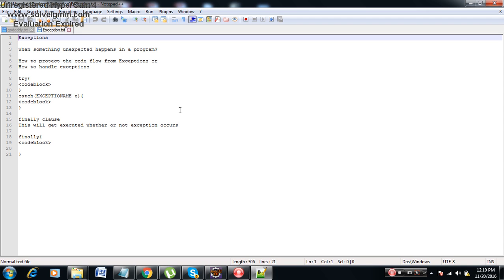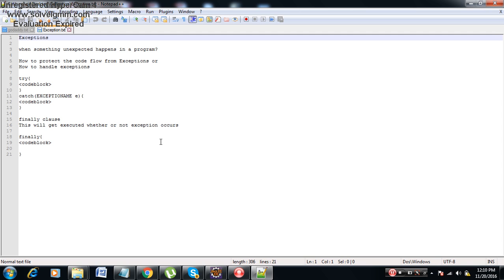How to protect the code from the exception is by using a try and catch block. Suppose I want to execute some part of the code whether the exception has happened or does not happen, we can make use of finally. How is the finally written? Finally, the code block, close the bracket. This is how you can write a finally clause.